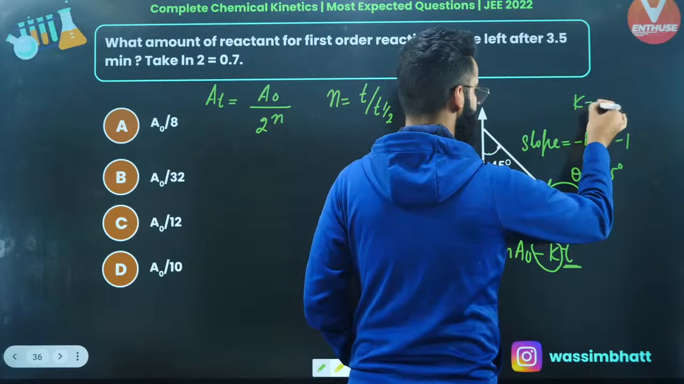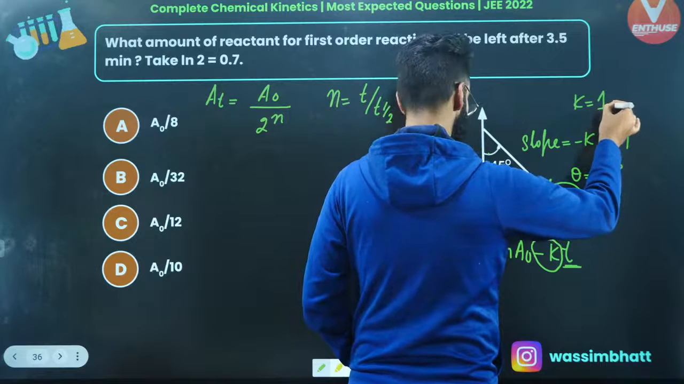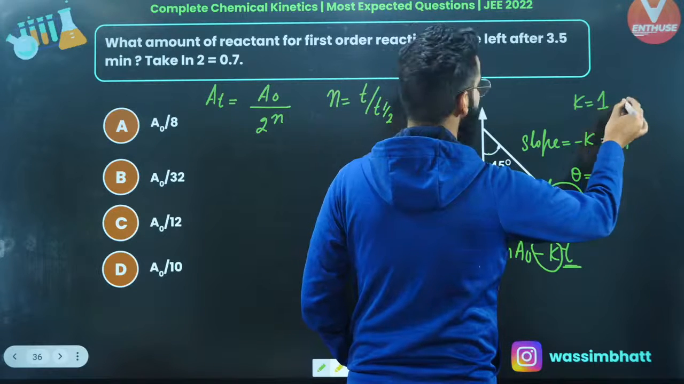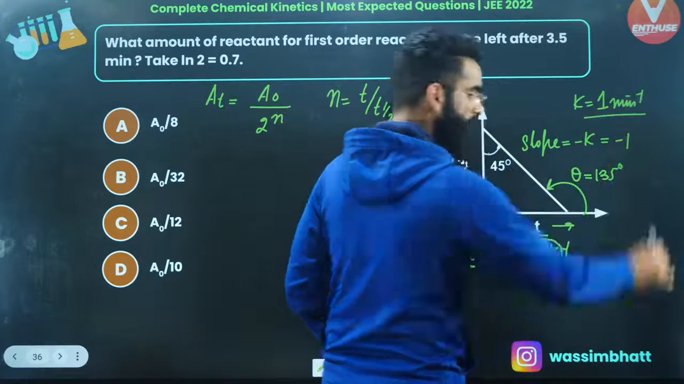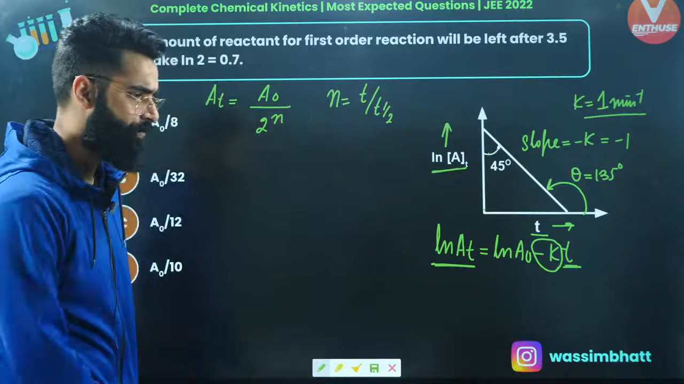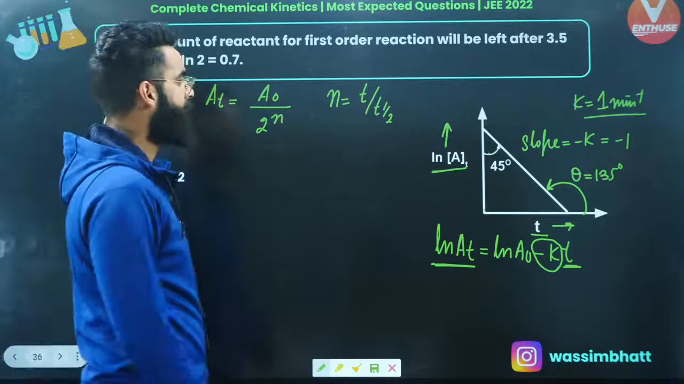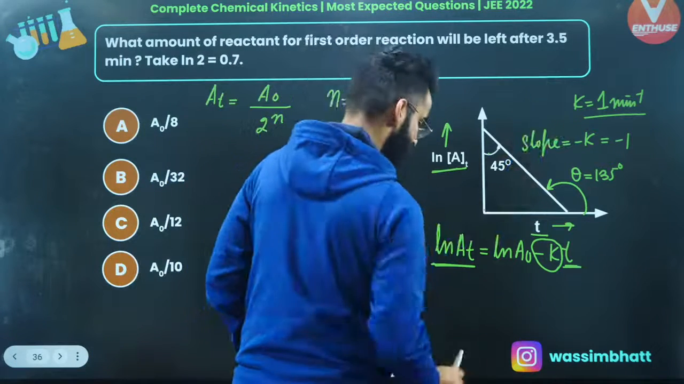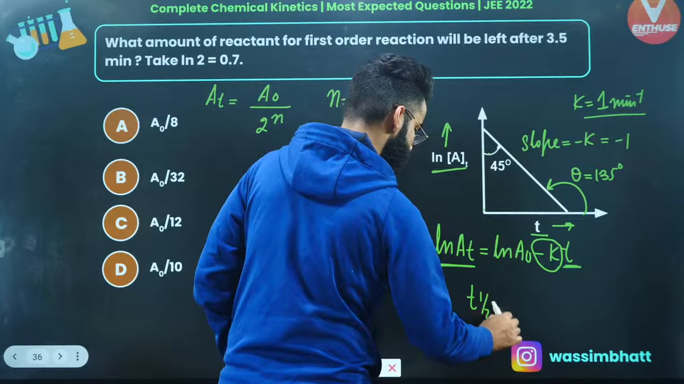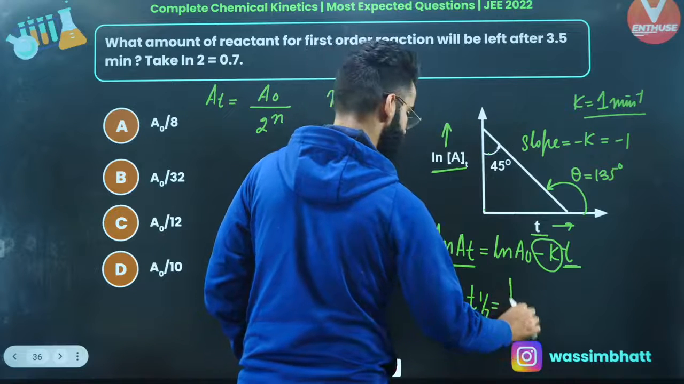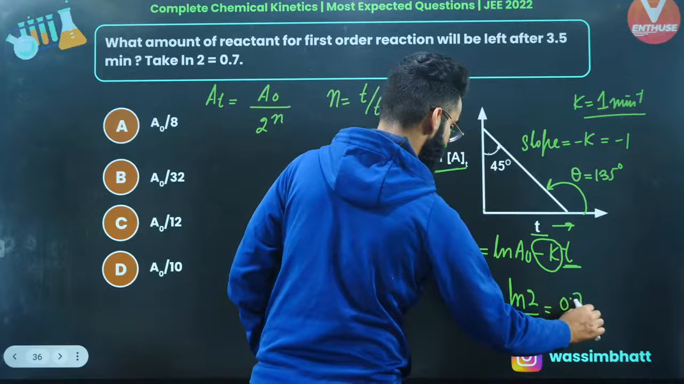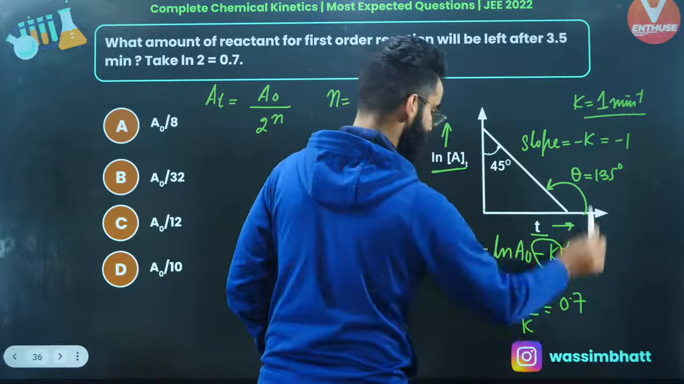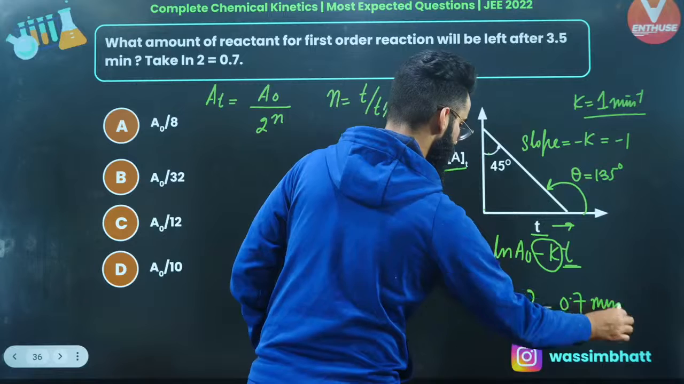So you got the value of k exactly as 1, right? And I'm assuming time is in minutes, so it's going to be 1 minute inverse. So the rate constant k value you got exactly as 1 minute inverse. Okay. Now, if you got the rate constant, can you calculate the half-life of this first order reaction? It's going to be equal to ln of 2 divided by k, and ln of 2, as per the question, we are supposed to take as 0.7, divided by k value, which is 1. So half-life is equal to 0.7 minutes.